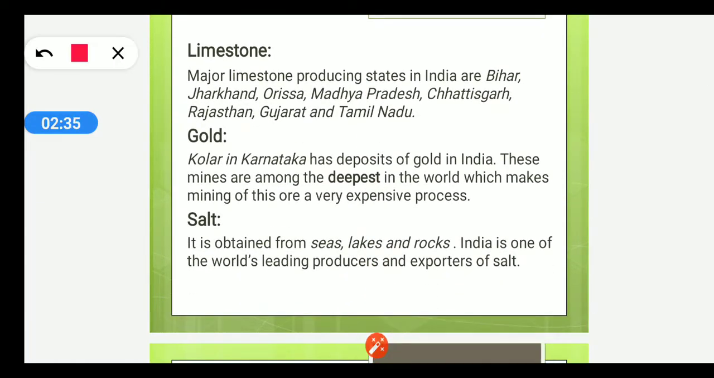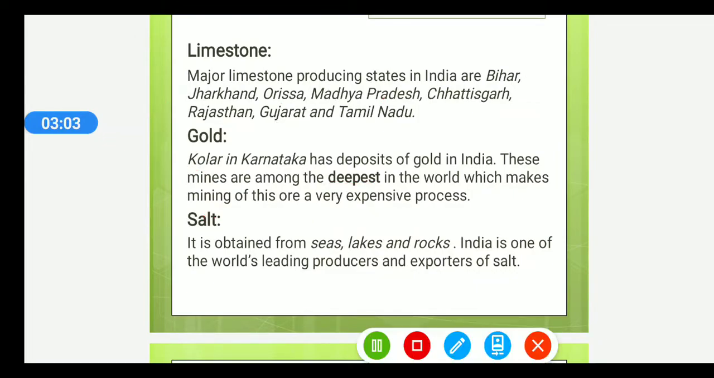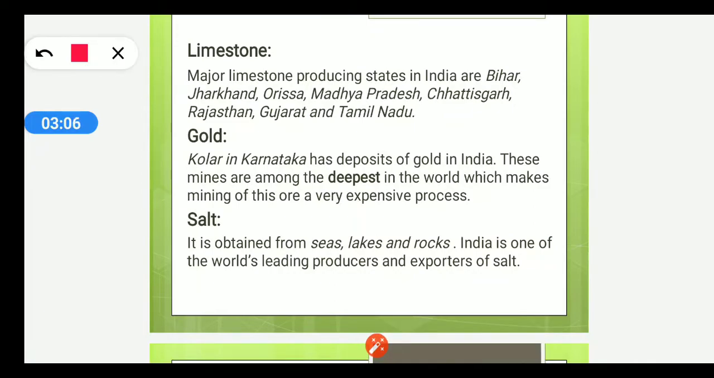Limestone. Major limestone producing states in India are Bihar, Jharkhand, Orissa, Madhya Pradesh, Chhattisgarh, Rajasthan, Gujarat and Tamil Nadu. Gold. Kolar in Karnataka has deposits of gold in India. These mines are among the deepest in the world, which makes mining of this ore a very expensive process. Salt. It is obtained from seas, lakes and rocks. India is one of the world's leading producers and exporters of salt.